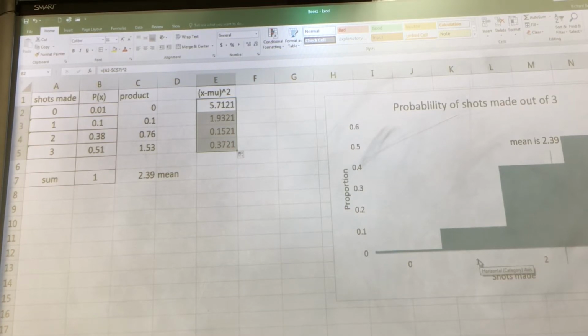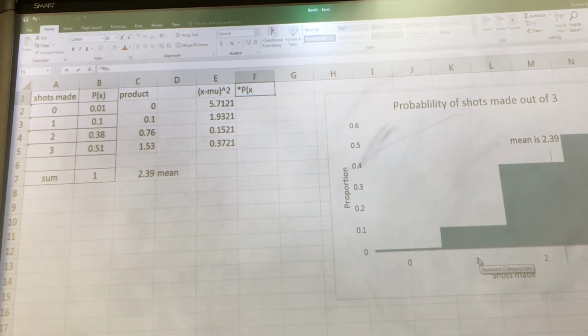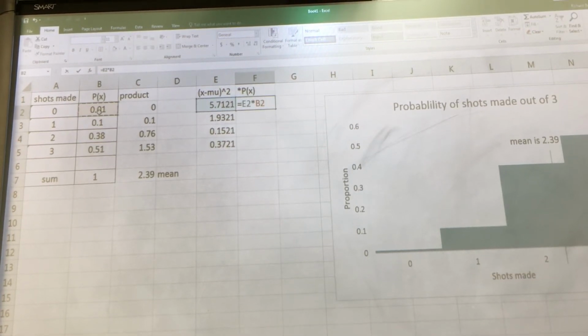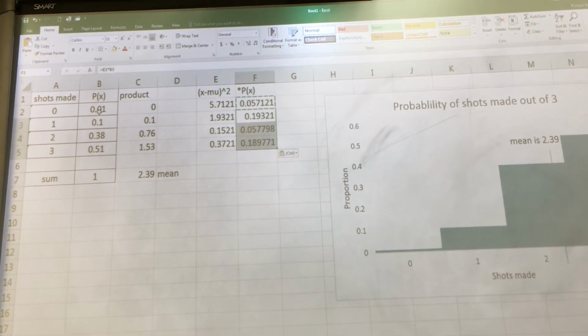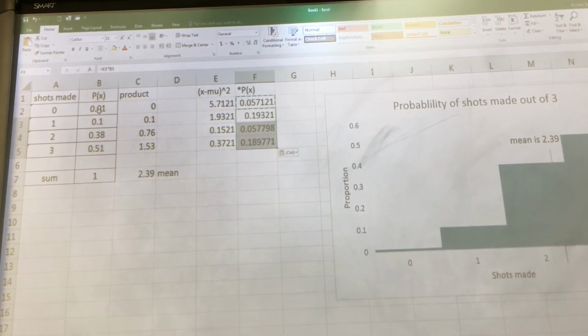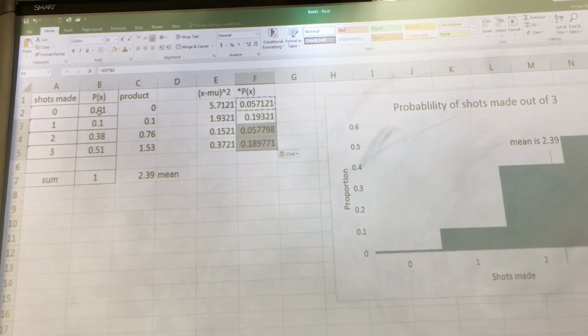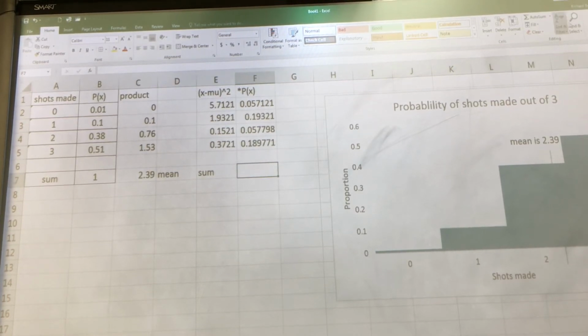And I'm going to take that and multiply that times the probability of x. I'm going to take this number and multiply it by this probability, and copy that down. That make sense? Then I'm going to do the sum of this column here.